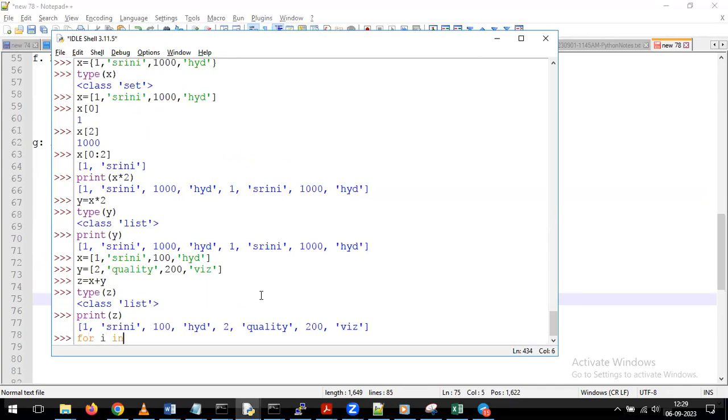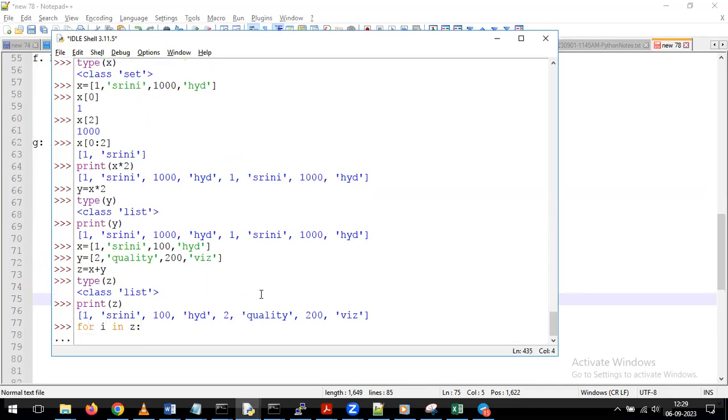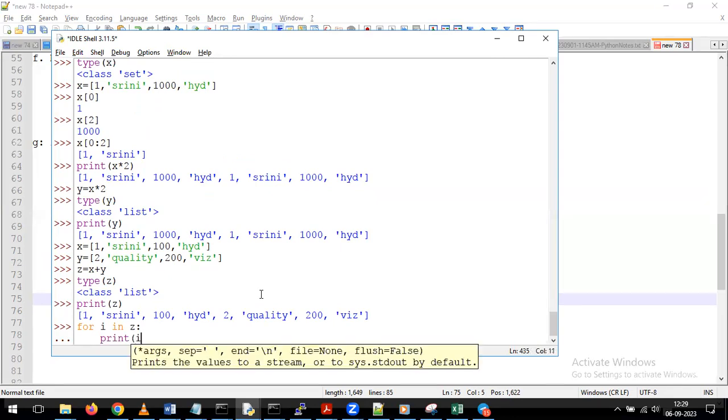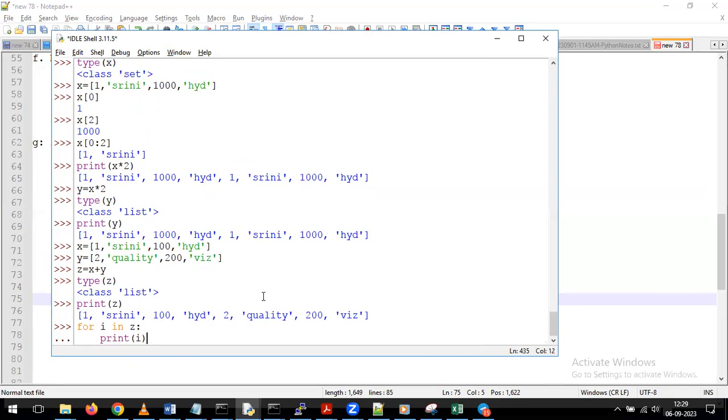For i in z, then I'm giving print of i. If you know about the first statement, try to understand this. If you don't know about the first statement, you can ignore this one, because in the tomorrow session or day after tomorrow session, we are going to discuss what is the use of the for operator and how it works internally. At that time, you will get the clear picture. Now here my requirement is, in the z list, whatever elements we have, instead of displaying all of them in a single row, I want to display every element on an individual line.